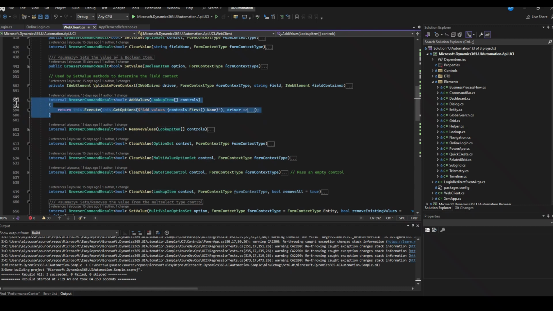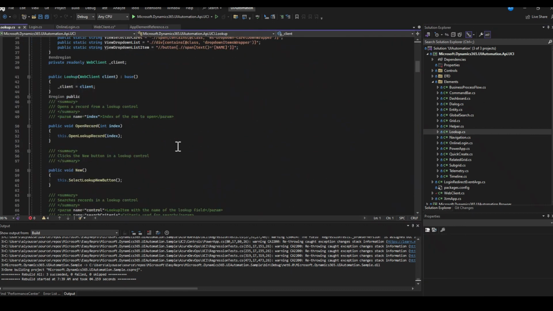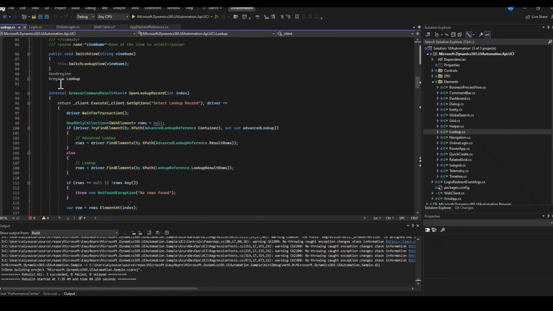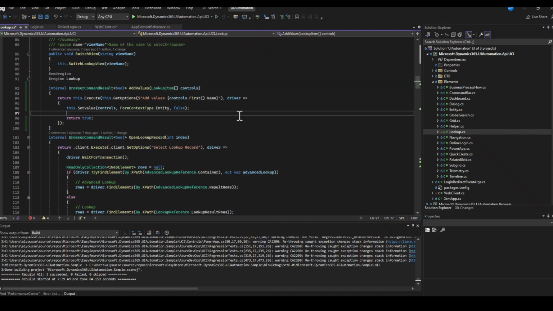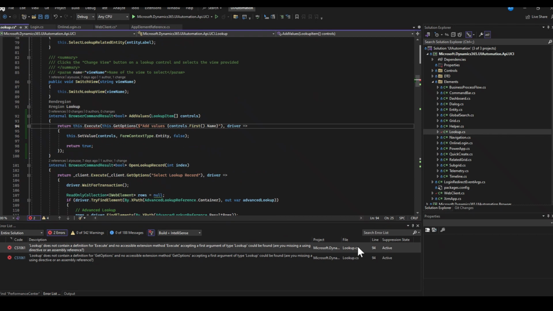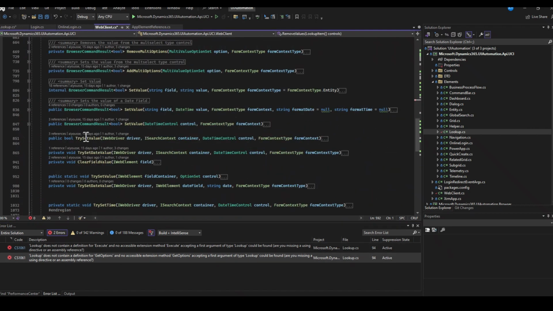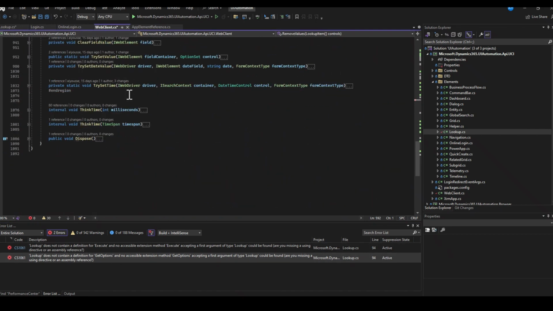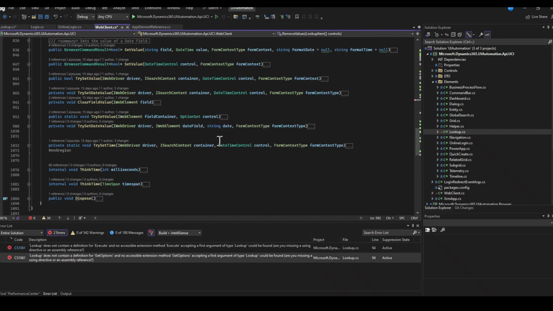So if I were to move this one into lookup, just move it here, for instance, you'll see there's some lookup using it, this one's using it, and so on. So we'd have to fix through that, but that's some further improvement that could happen that can further reduce the web client and make it more specific to what it needs to be.